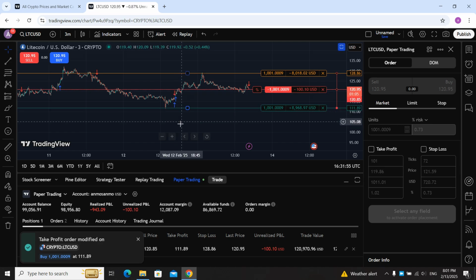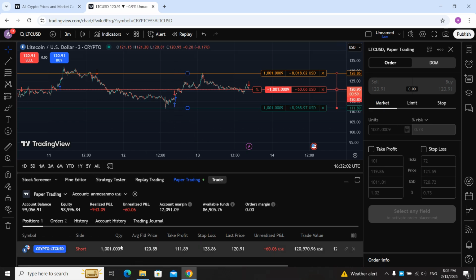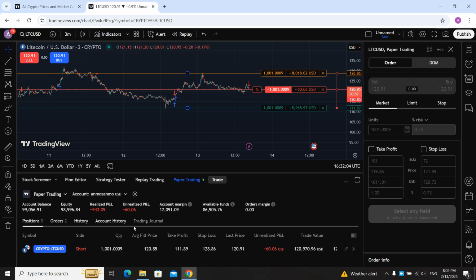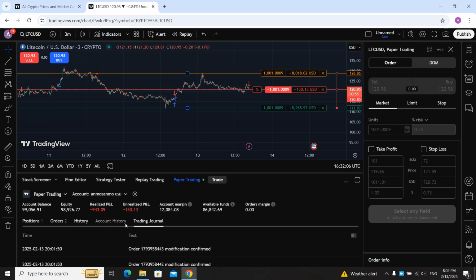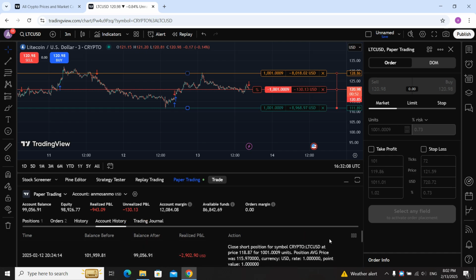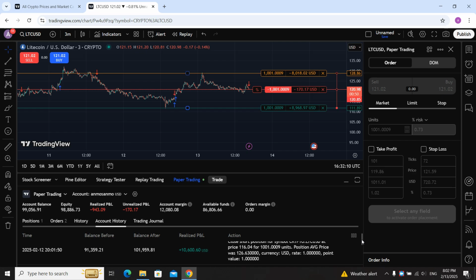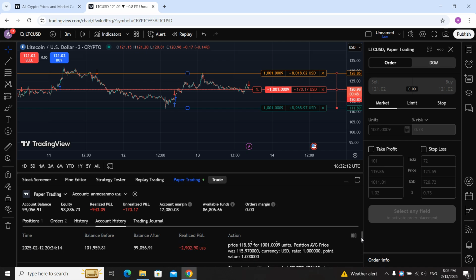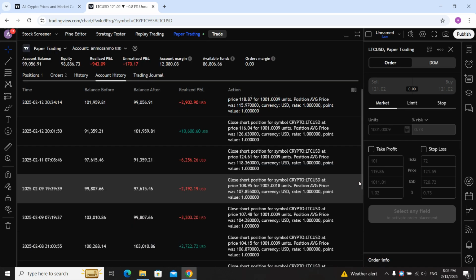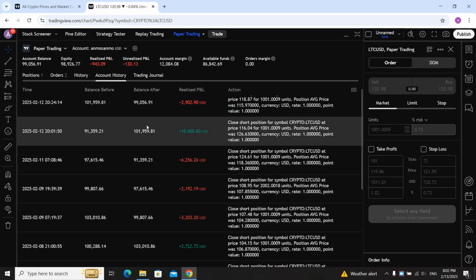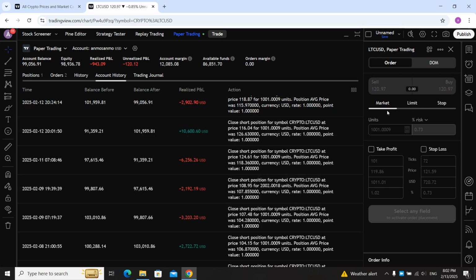We get a good stop loss and we manage the risk, and we come out with a... let's go to our trading history, account history. We get out with a little loss. It's a good thing, but it covers all of our wins and it's not good, but it's good for now.